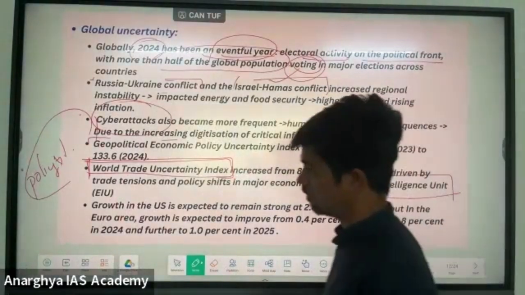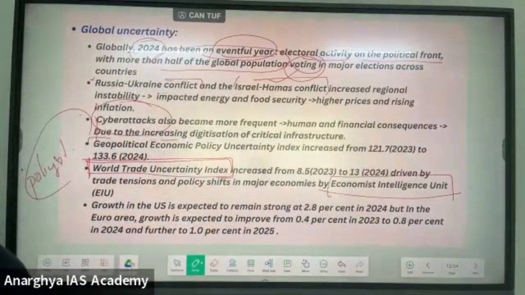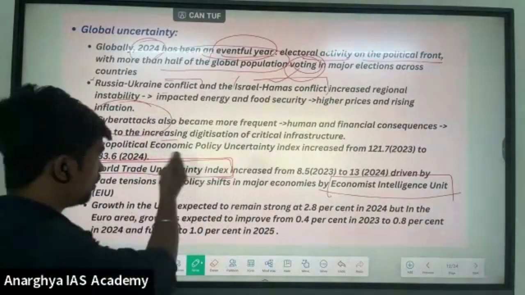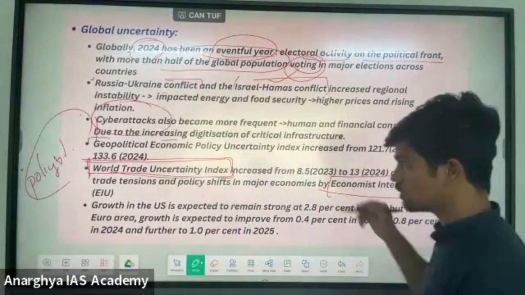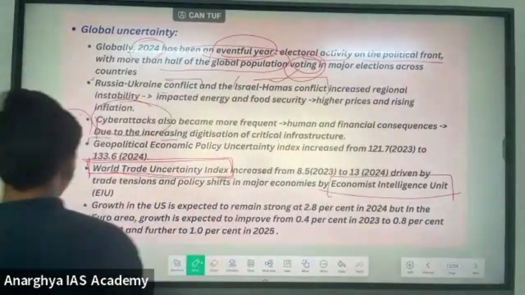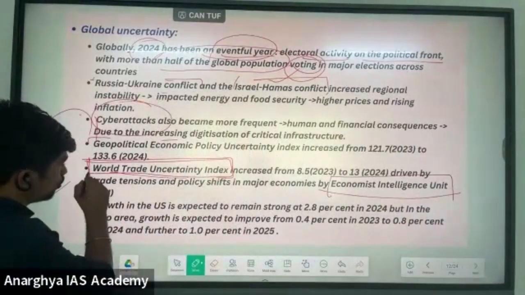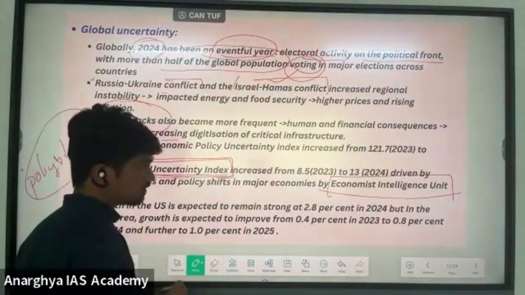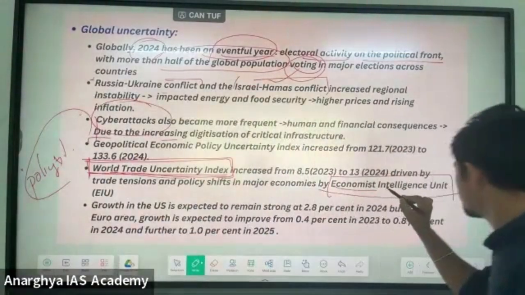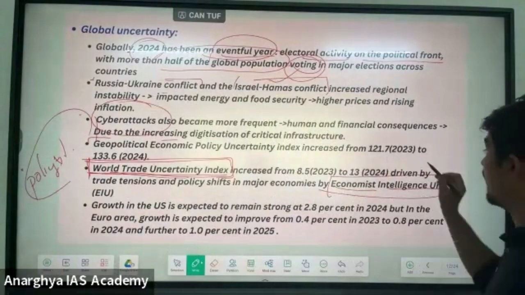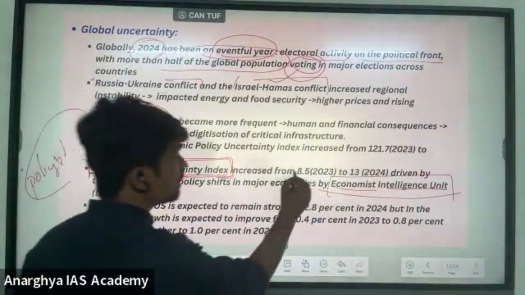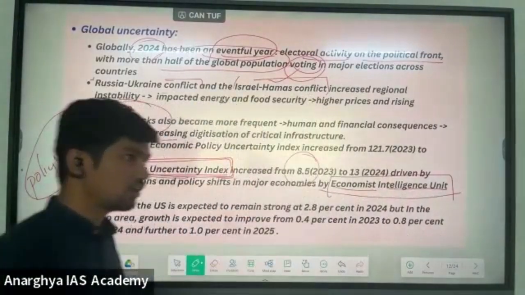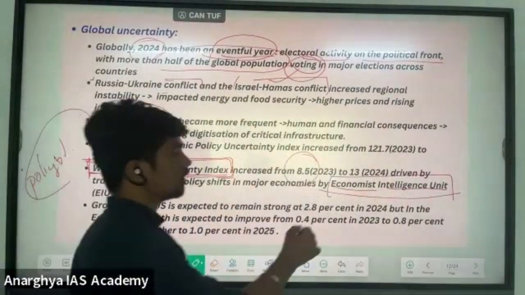UPSC is very interested in asking about reports and who released them, and since it is specifically mentioned in the economic survey, please focus on this. It increased from 8.5 in 2023 to 13 point something.